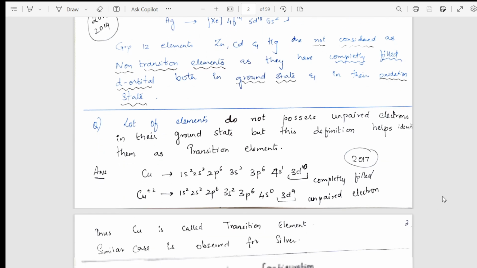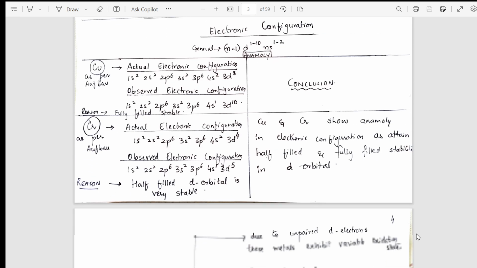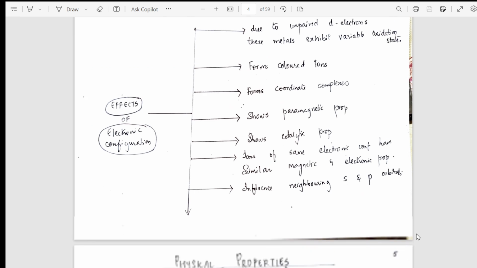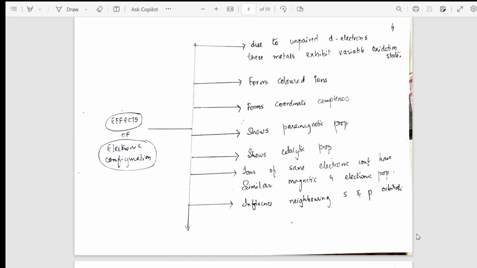After taking these two probable questions, I have gone into a concept called electronic configuration. What are the anomalies I have taken here along with the conclusion. From the electronic configuration, gradually I have gone into a concept called effects of electronic configuration. If they're asking you a direct question, you can write all of these effects because of which the electronic configuration, for some it is diamagnetic, for some it is paramagnetic. Like that, complete understanding of effects of electronic configuration is given here.